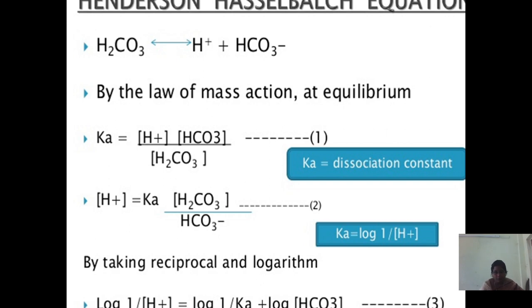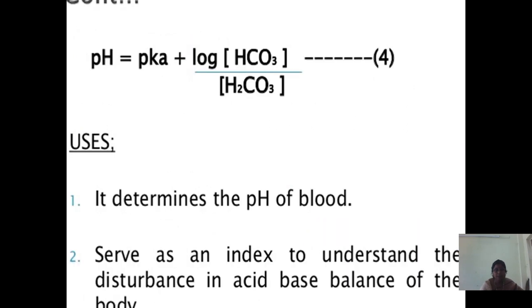By taking the reciprocal and logarithm, log 1 by H plus, hydrogen ion, is equal to log 1 by dissociation constant plus log bicarbonate by carbonic acid. This gives pH equal to pKa, where pKa means strength of an acid, that is acid dissociation constant, plus log bicarbonate by carbonic acid.